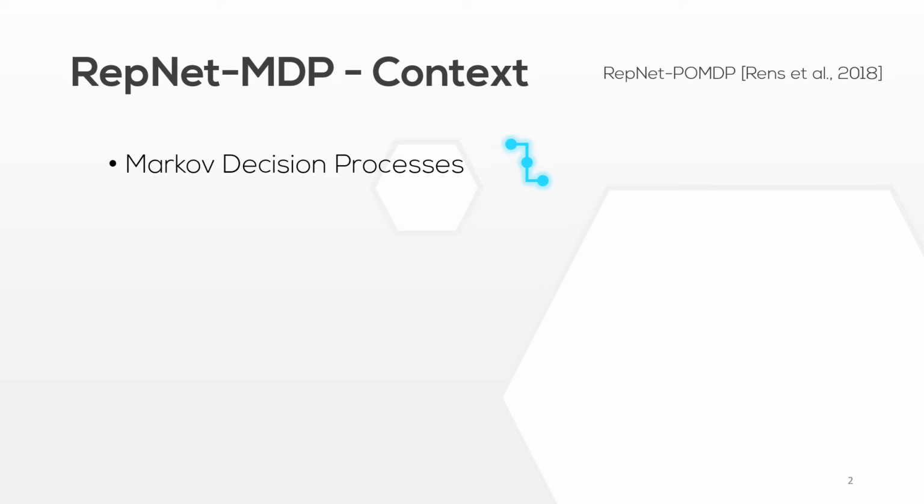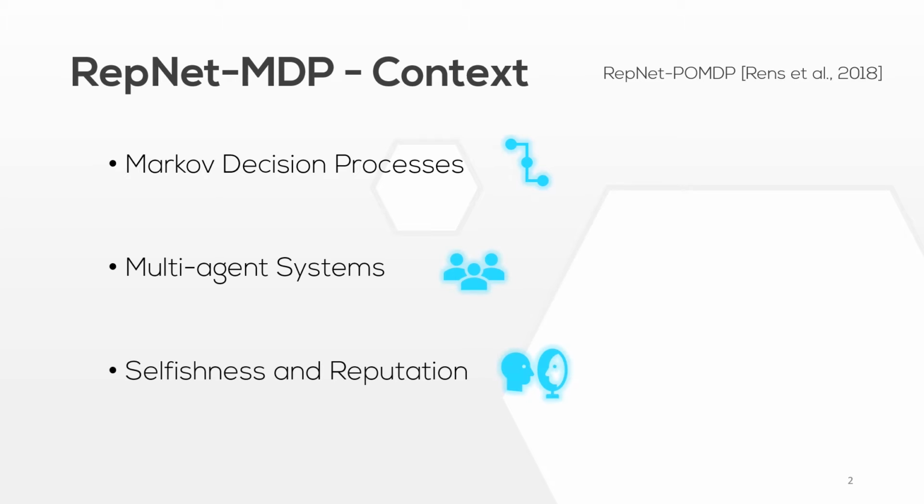The notation is heavily inspired by the syntax of standard Markov decision processes, but instead of dealing with a single agent deployed in a static environment, as in standard MDPs, the new framework considers dynamic environments made up of several autonomous agents. The agents are assumed to be selfish, and the interactions between agents are assumed to be driven by their reputation in the network.